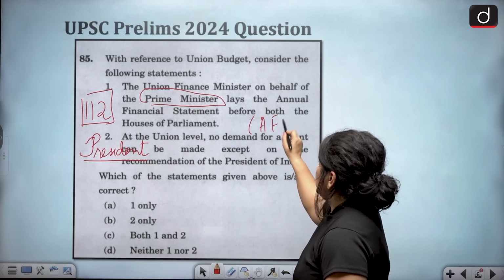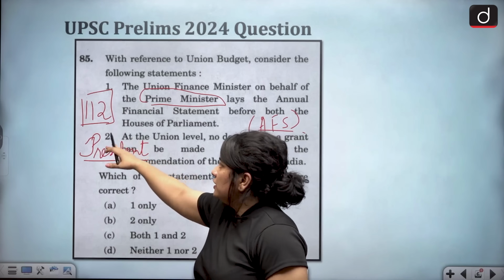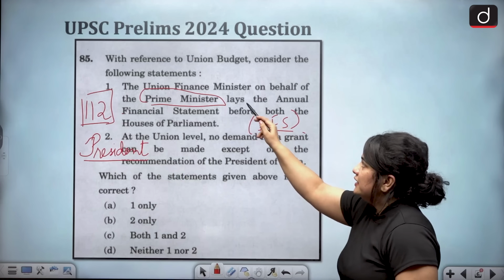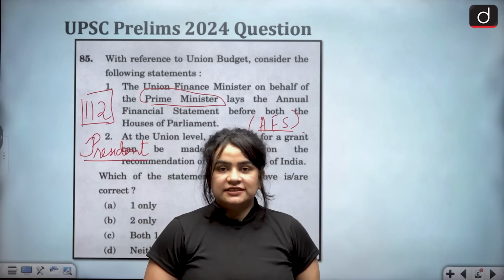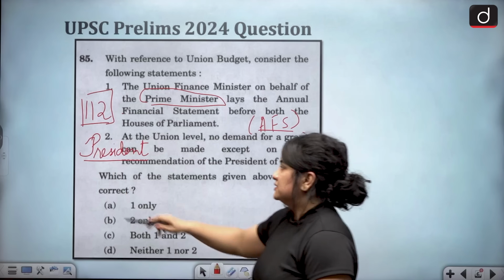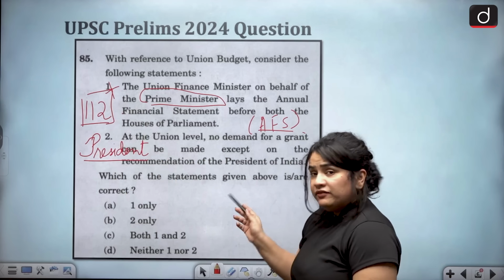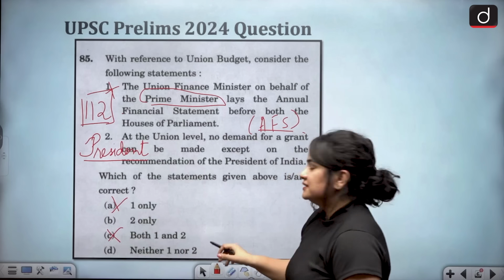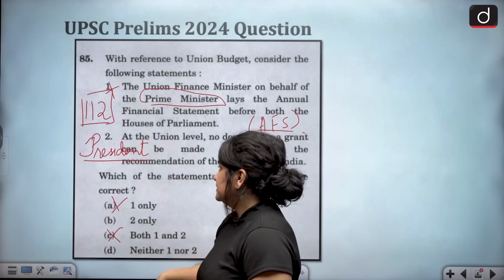The annual financial statement. The term budget is not used, and this is all contained in Article 112. So basically, the Finance Minister lays out the budget on behalf of the President and not the Prime Minister. Therefore, we can eliminate the first statement. When we eliminate the first statement, we eliminate options A and C by default. So we are left with B and D.